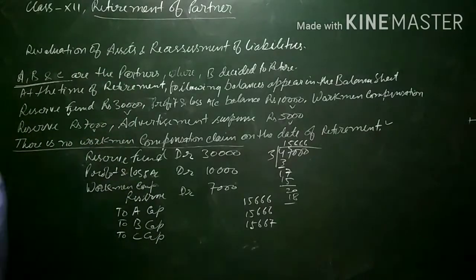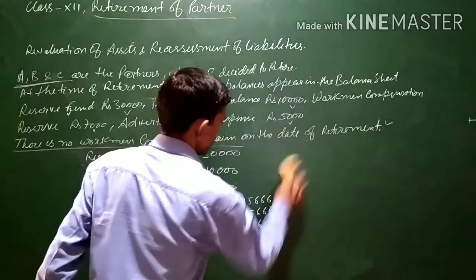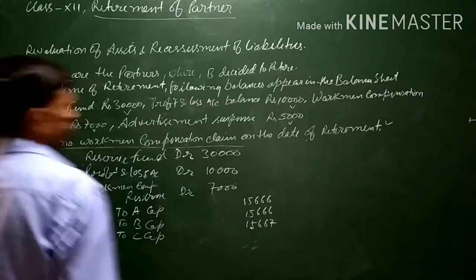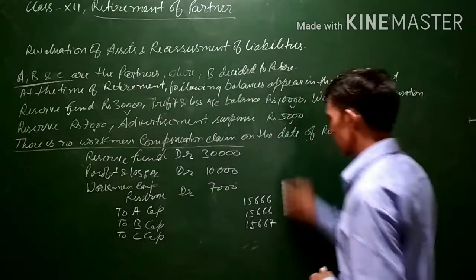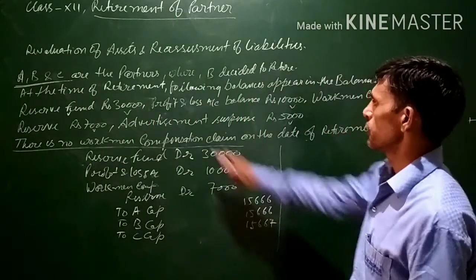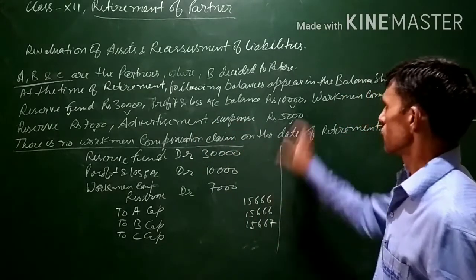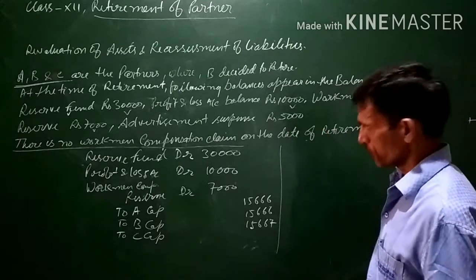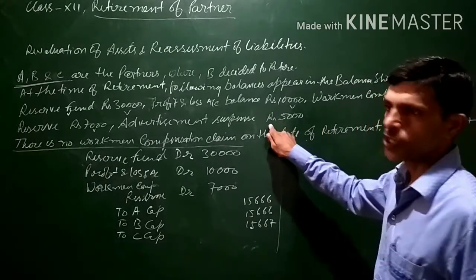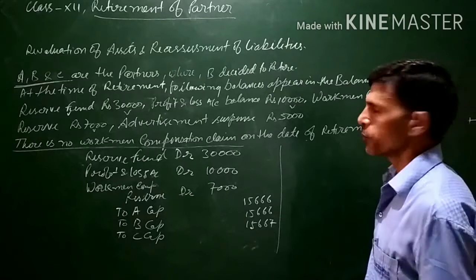Now one more thing is the advertisement suspense. This is a deferred revenue expense, and it is actually part of loss. So this balance will also be transferred to the partners' capital accounts in their profit sharing ratio.